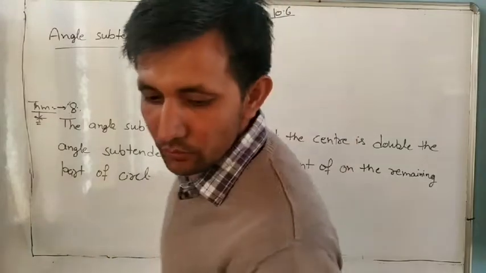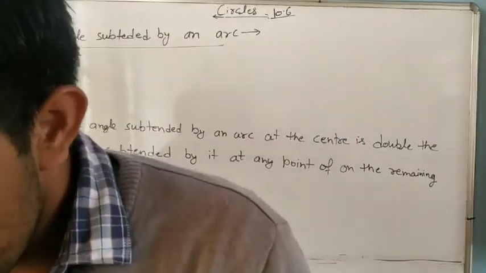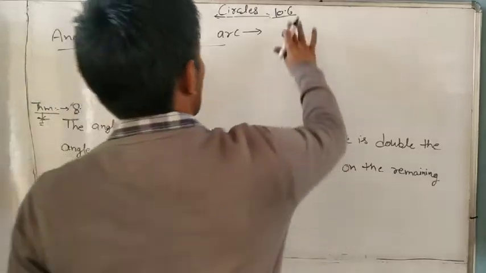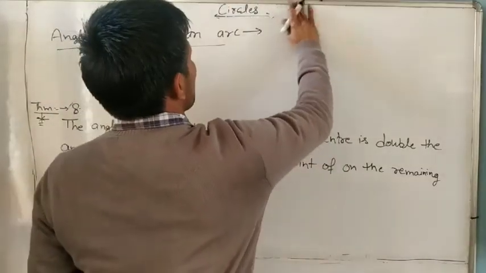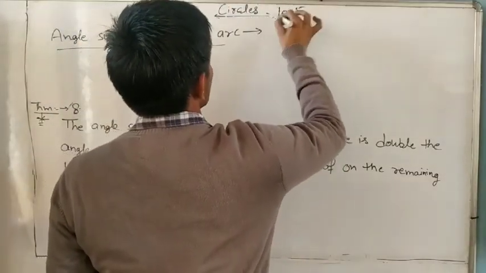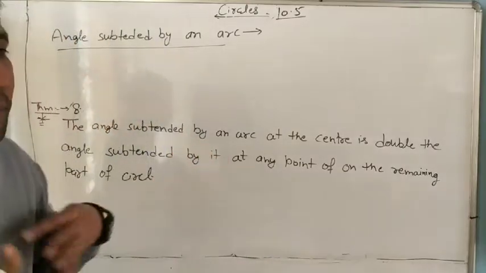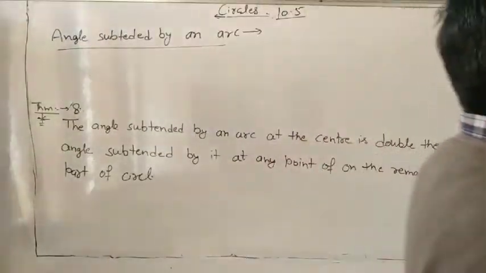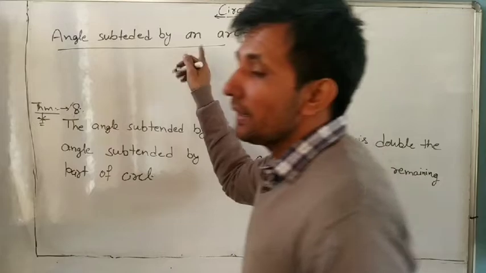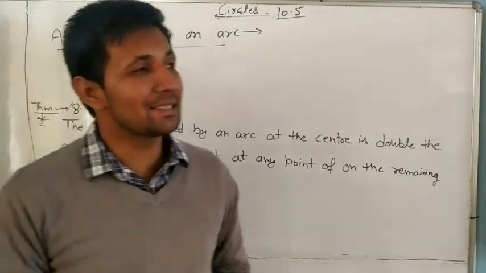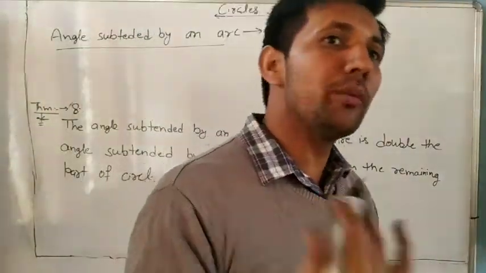Before we start the 10.5 exercise, we will discuss some basics of the theorems. Okay, angle subtended by an arc. Angle subtended by a chord we already learned.